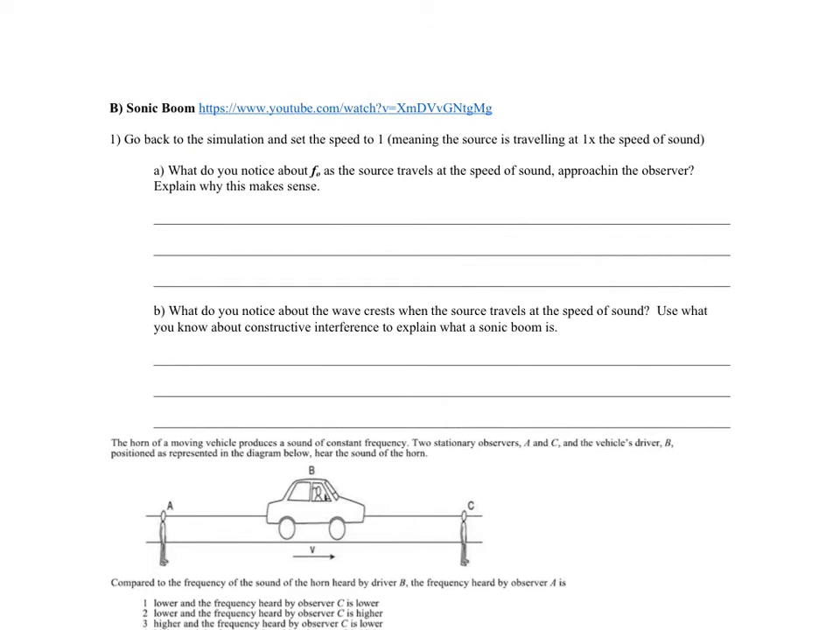So we checked out this video that had to do with sonic booms, and we related it to the simulation we had seen earlier. So in that simulation, we set the speed to the speed of sound, which was 1 in that simulation. And we said, what do you notice about the frequency observed as the source travels at the speed of sound approaching the observer? Explain why this makes sense. So the frequency observed in that case was actually equal to question mark, question mark. Why was that? Because the sound hadn't gotten there yet.